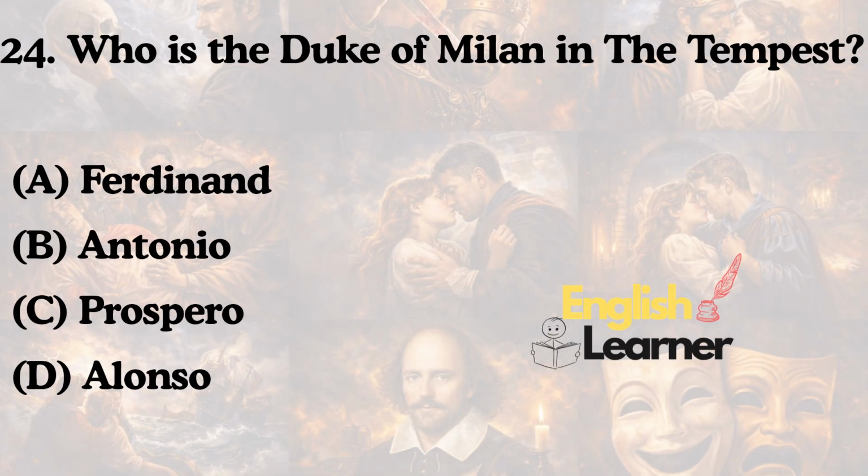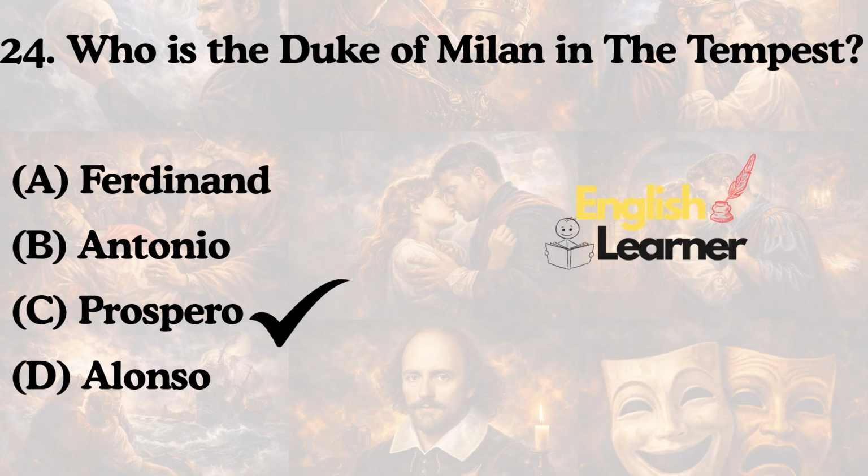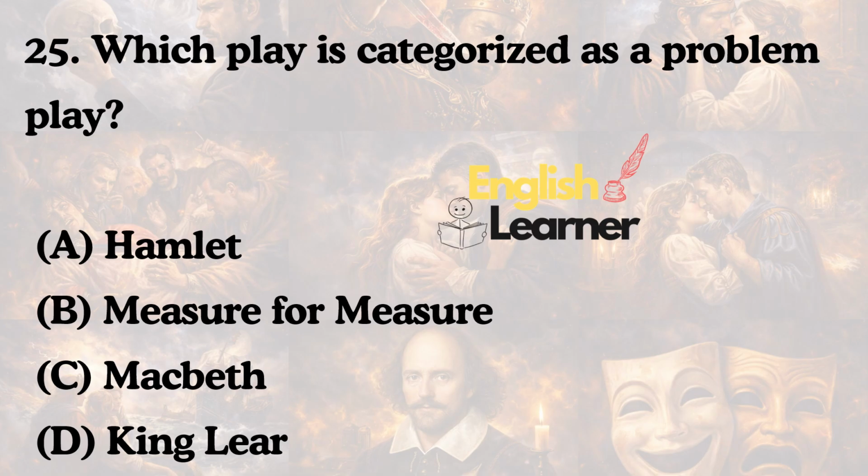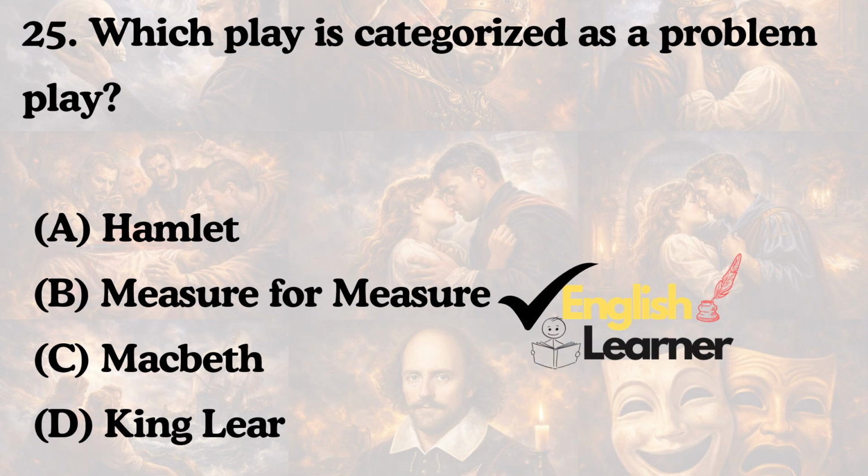Who is the Duke of Milan in The Tempest? Ferdinand, Antonio, Prospero, or Alonso? The answer is Prospero. Which play is categorized as a problem play? Hamlet, Measure for Measure, Macbeth, or King Lear? The answer is Measure for Measure.